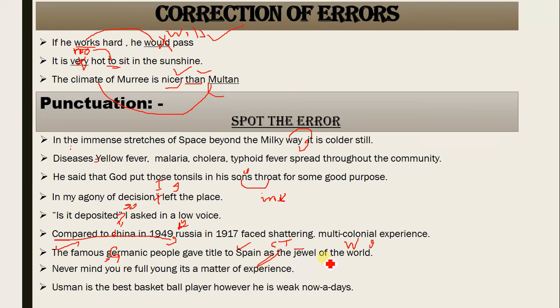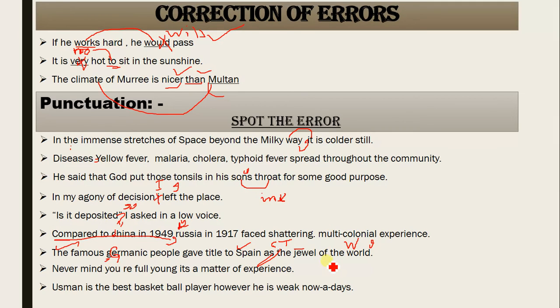And why not "of" and "the" here? This "the" would be capitalized because it is the start of the sentence, the start of the title. So why not the article "the" here? Because in titles you never use prepositions and articles with capital letters.